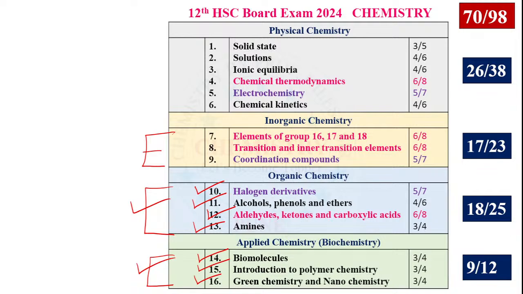These are very important. This whole part of inorganic chemistry is nearly 23 out of the 98 marks. So questions worth 23 marks out of 98 will come from this: elements of group 16, 17, 18, and transition, meaning d-block and f-block, and coordination compounds. So out of the 98, 23 marks of questions came from inorganic chemistry.